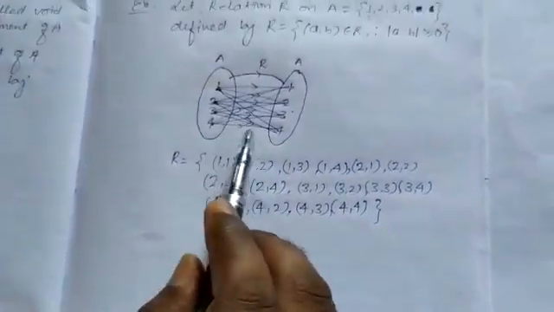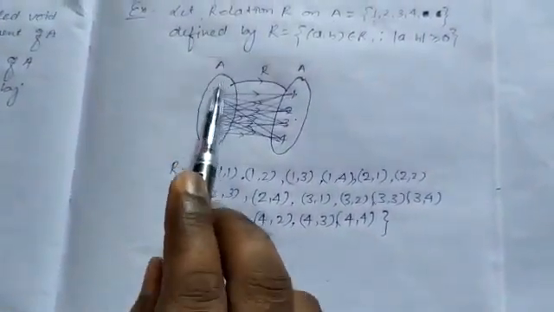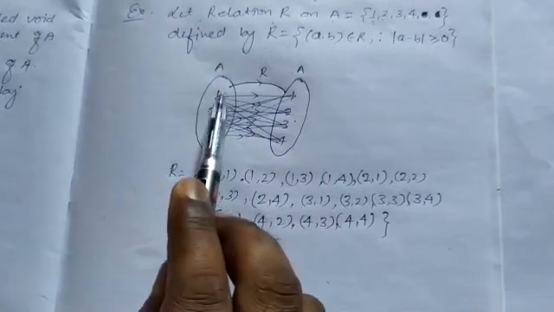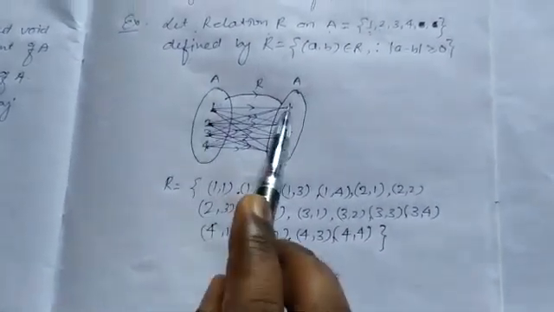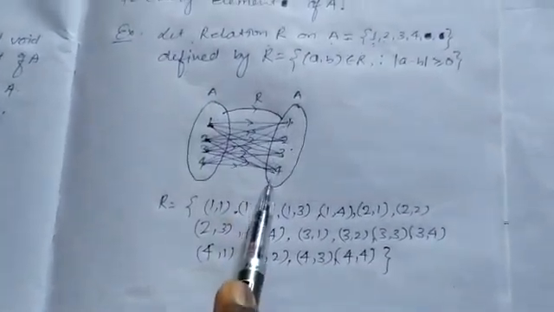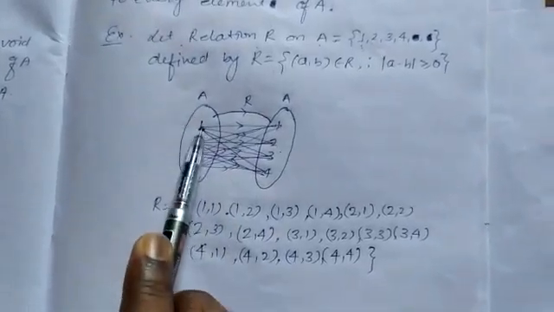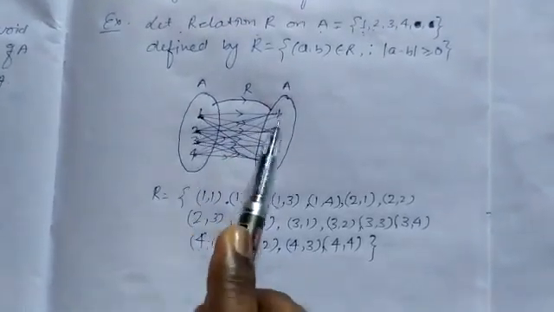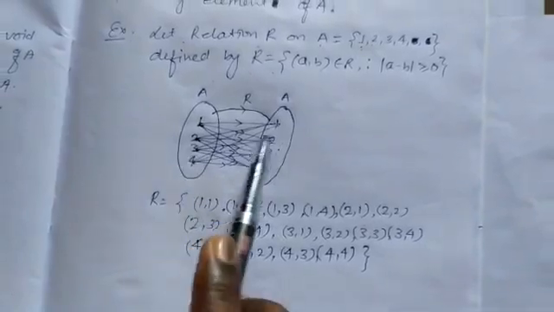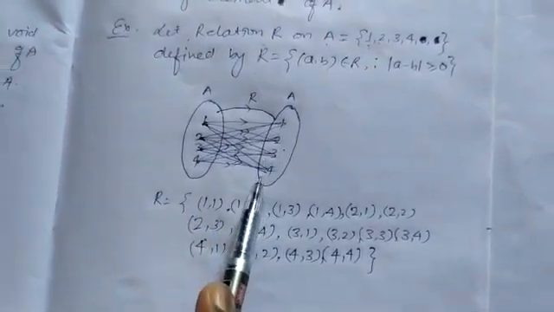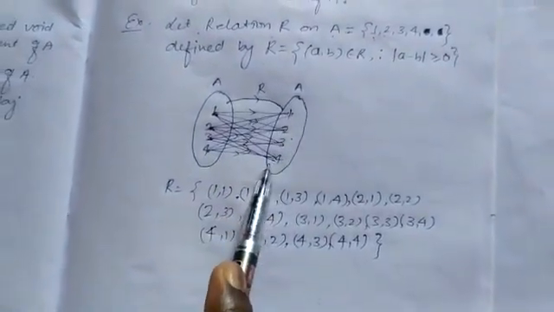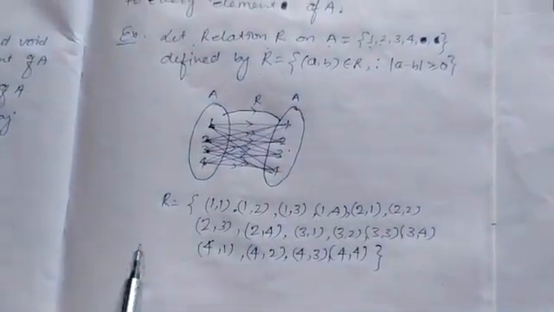So see carefully in this relation and in this mapping, each element of this set is associated with every element of the other set. 1 is associated with all the elements, 2 is also associated with all the elements, 3 is associated with all the elements, and 4 is also associated. And this type of relation is called universal relation.